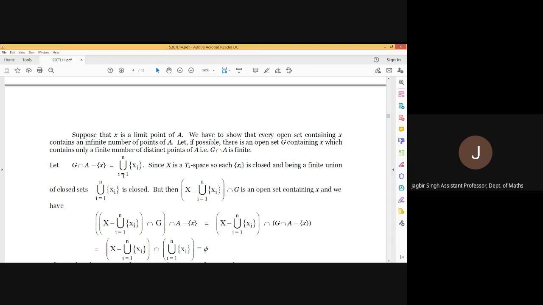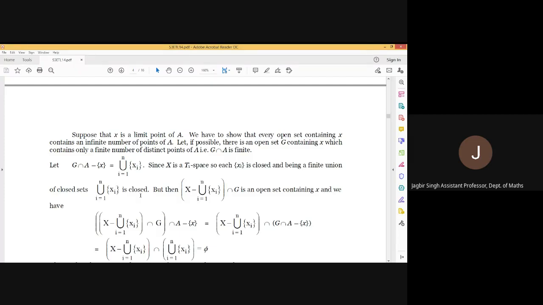Now X is a T1 space, so every singleton set is closed. And if every singleton set is closed, then a finite union of closed sets is closed. Therefore, this union is a closed set. And if this is a closed set, then its complement is open.